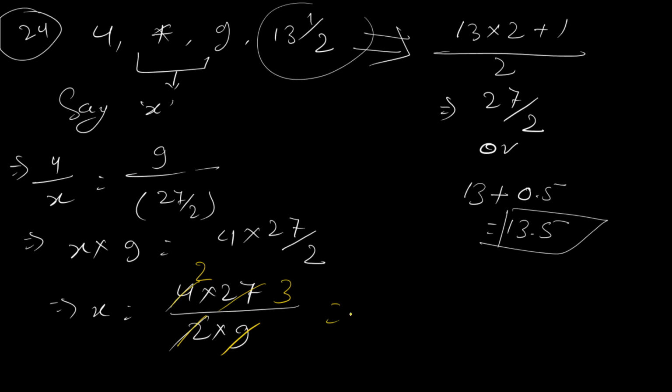So what would be the resultant? 2 multiplied by 3 means 6. Is there any option like this? Yes sir, A number is the option. Very simple. Fine. 25 now.